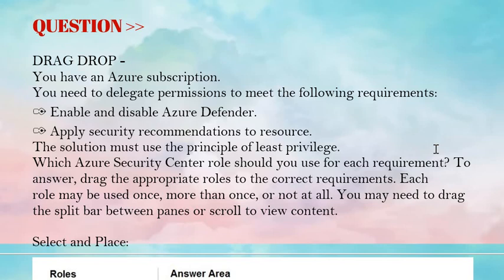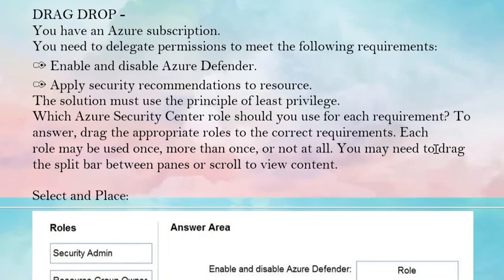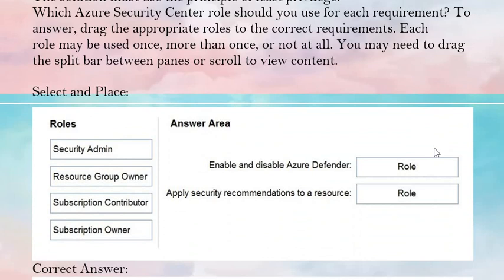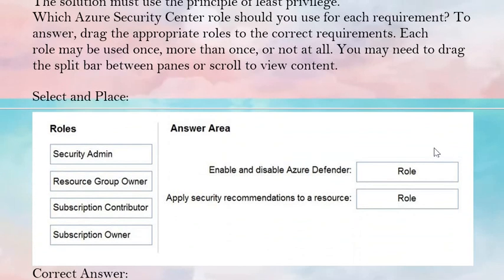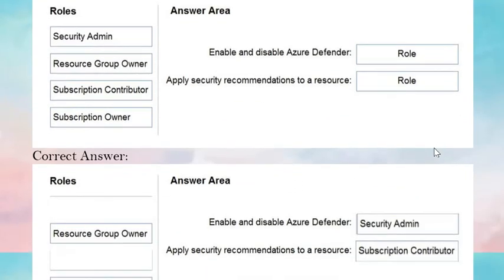To answer, drag the appropriate roles to the correct requirements. Each role may be used once, more than once, or not at all. You may need to drag the split bar between the panes or scroll to view content. Select and place. Please have a look at the roles and the answer area. Now, look for the correct answer.